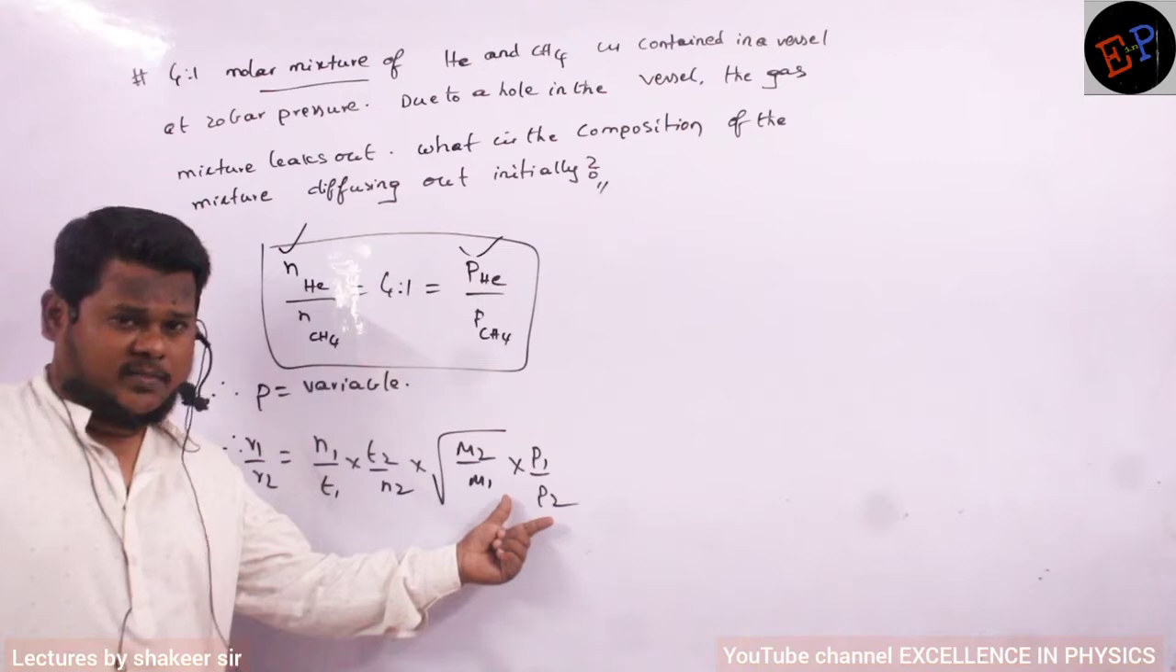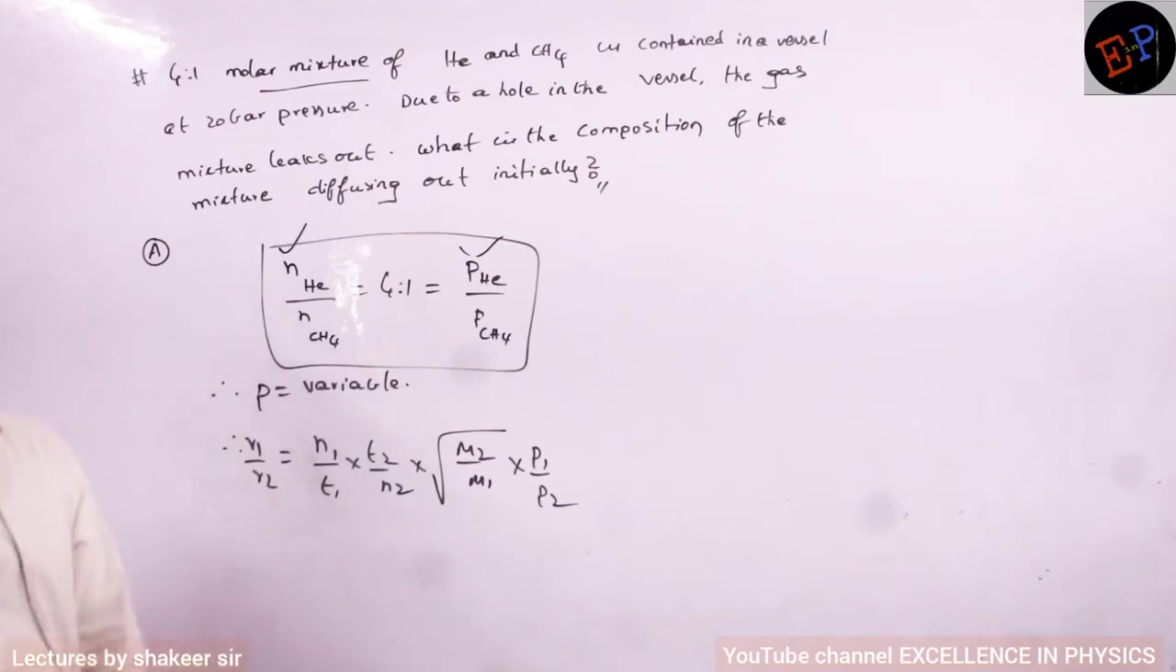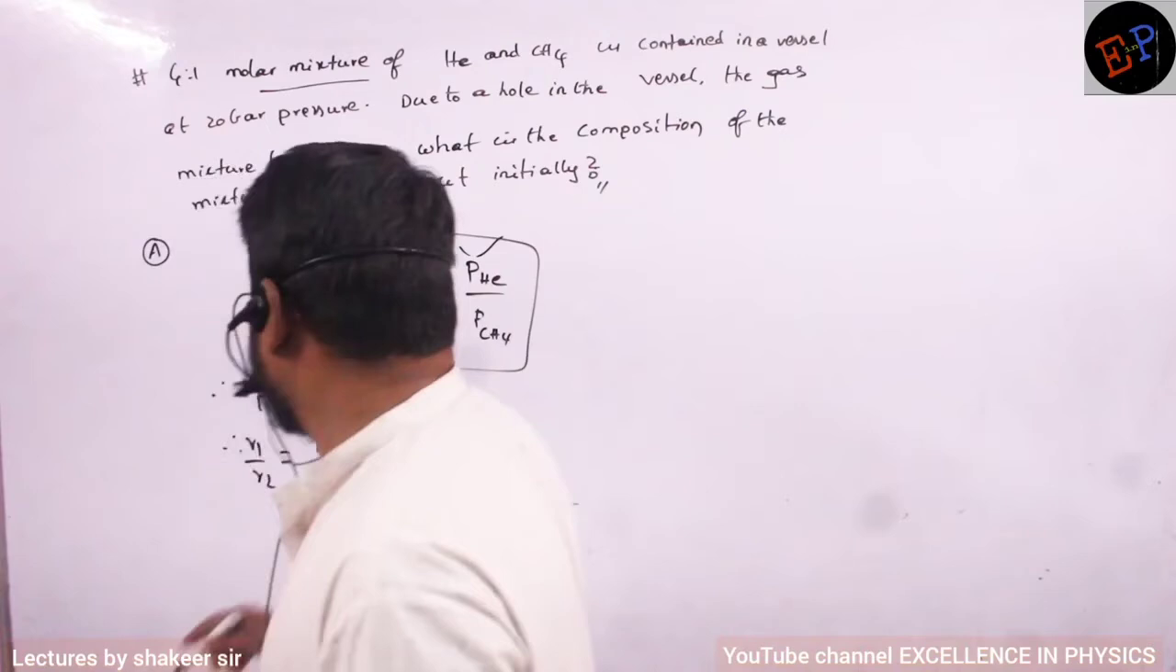Additionally, I have written P1 by P2 also. Why? Pressure is a variable, so the rate of diffusion is directly proportional to pressure. Time and time will get cancelled. Now just substitute all of them. That is our answer.